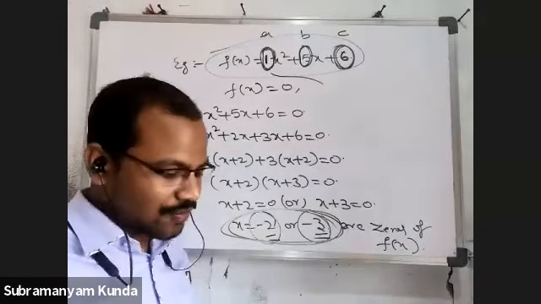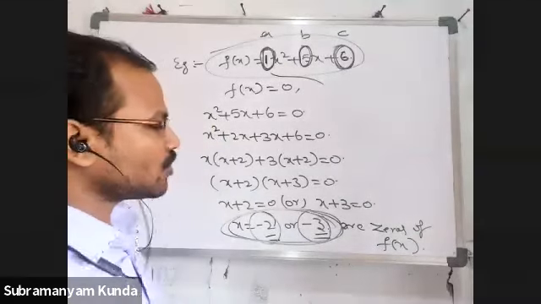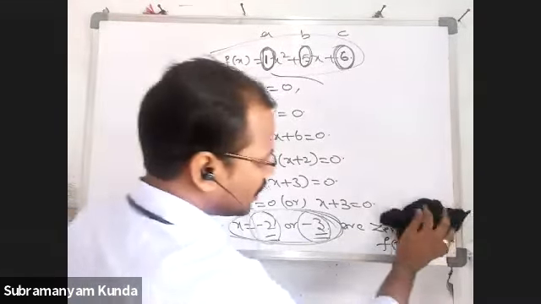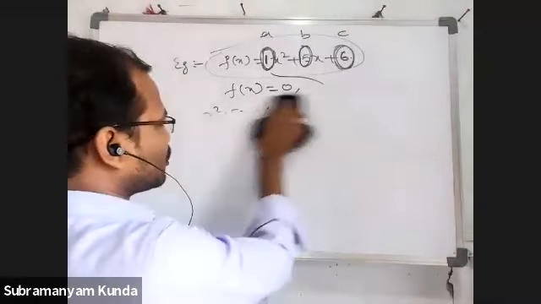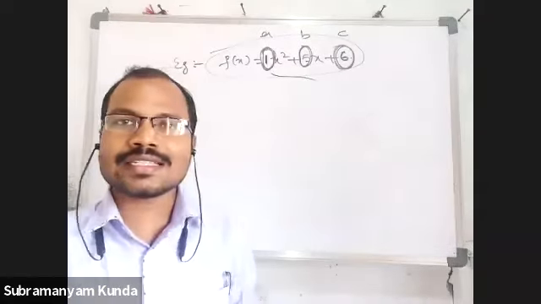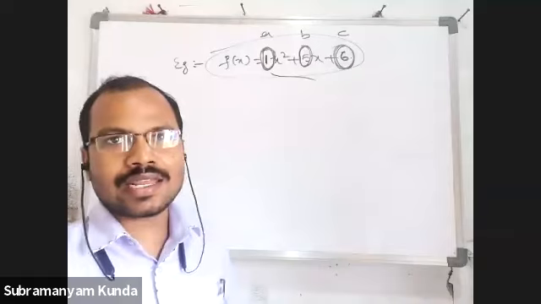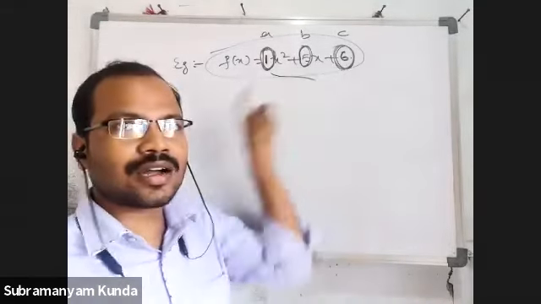Okay. So for any polynomial, if the leading coefficient is 1, and other coefficients are all integers, then any integer root of f(x) should be a factor of the constant term.